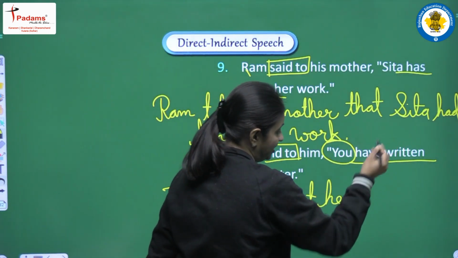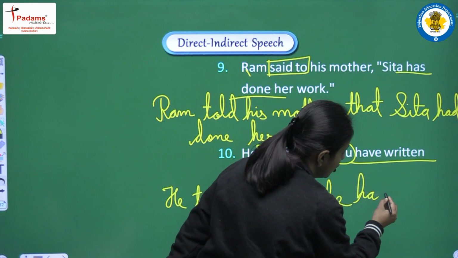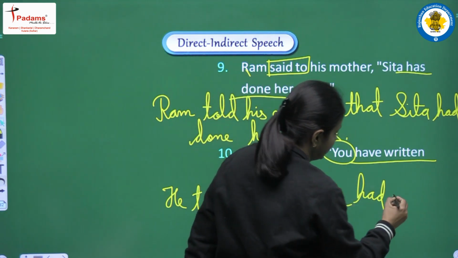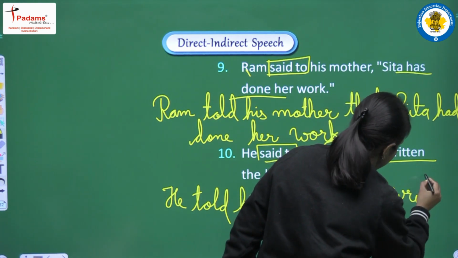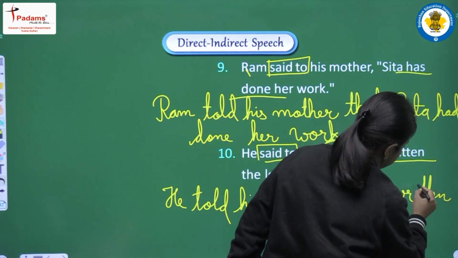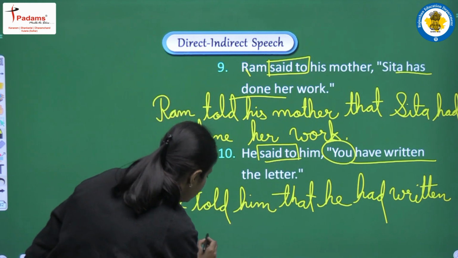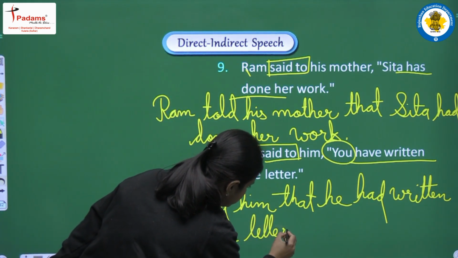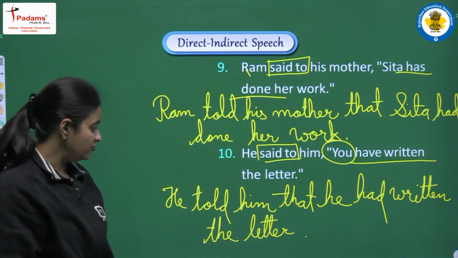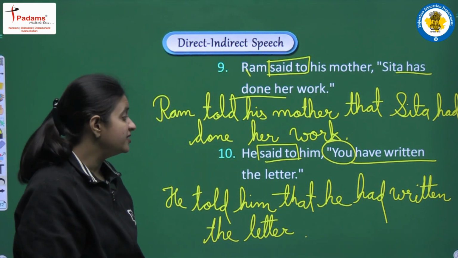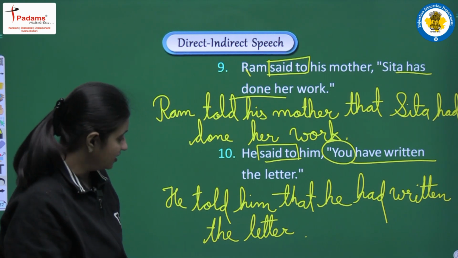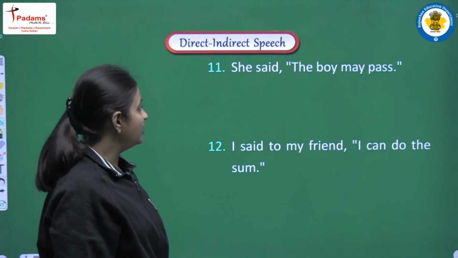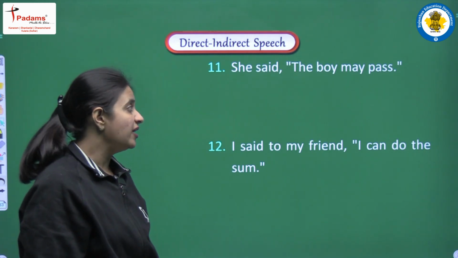Next, have written will be had written. Why? Because present perfect will be converted into past perfect. So I am writing had written, and next the letter. And the complete sentence will be he told him that he had written the letter. Clear?